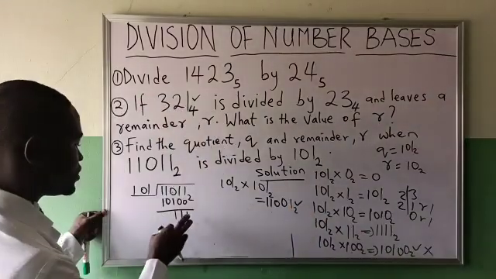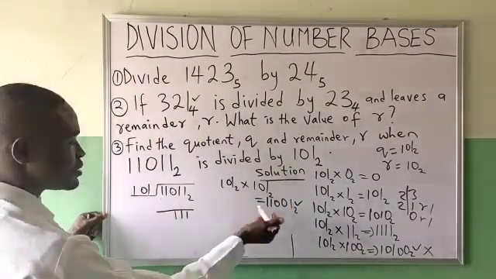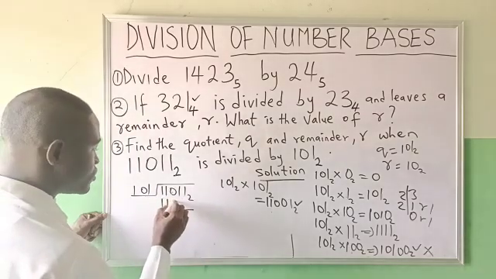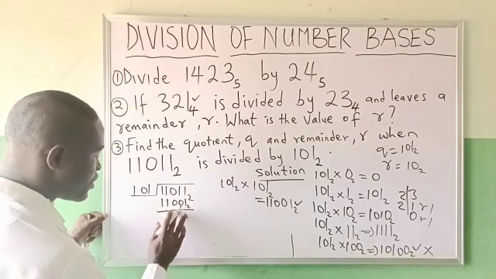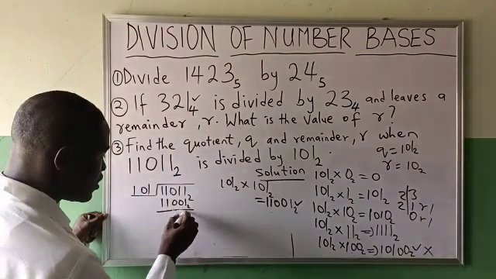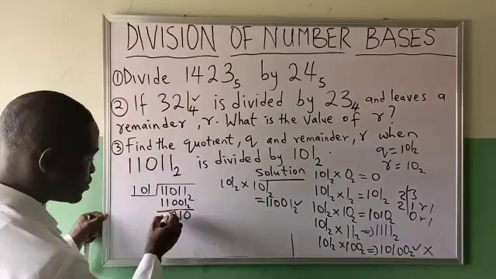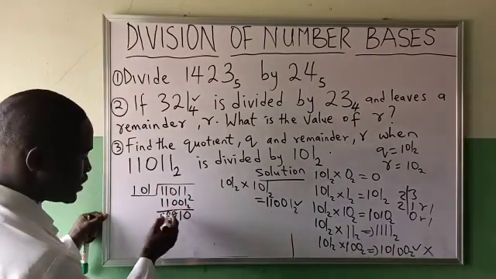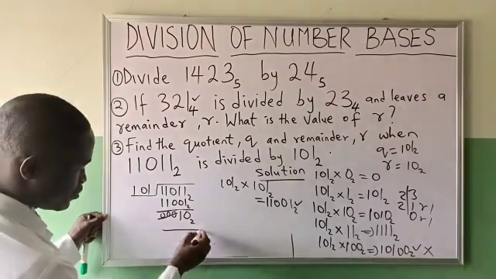I will come to this. I will write 11001 in base 2. This minus this will give me 0. This minus this 1. This one 0, 0, 0. So these are zeros. It will be leaving you with 10 in base 2.